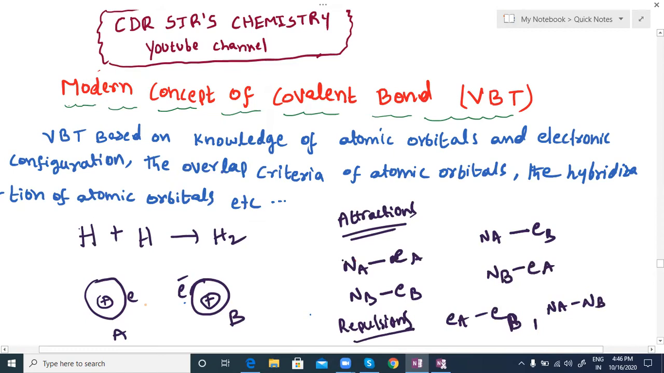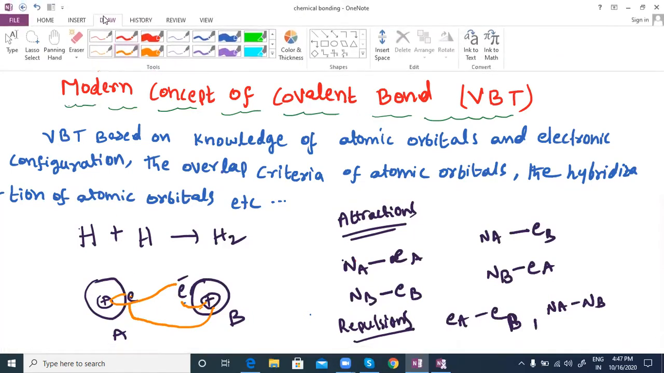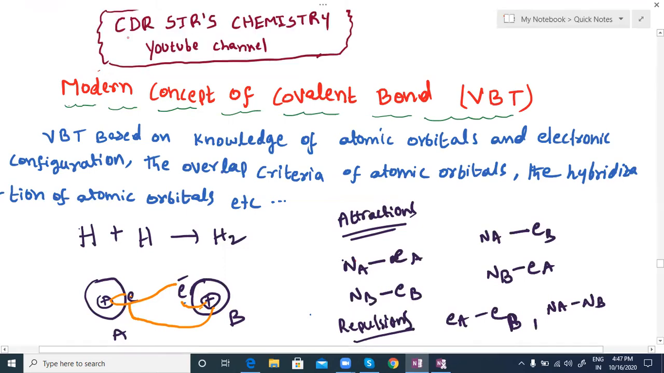So you can see here the attraction between this nucleus and this electron, and similarly the attraction between the other nucleus and the other electron. Repulsions are there: electron-electron, and nucleus-nucleus. That repulsion I am showing in red color. So nucleus-nucleus repulsion, and electron-electron repulsion also. These are the repulsions. When attractions dominate, then bond formation occurs. So we can see here what NCERT has given also.